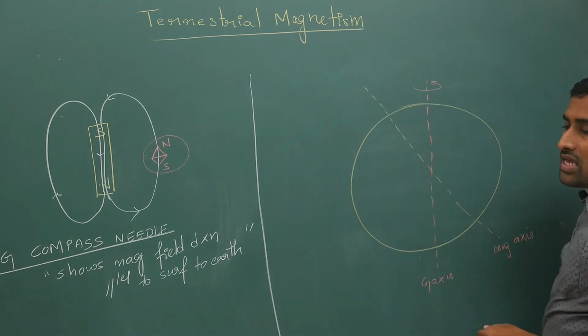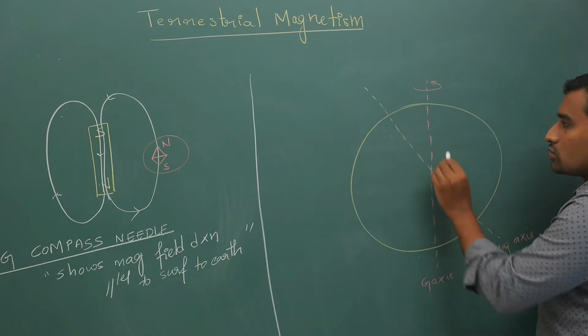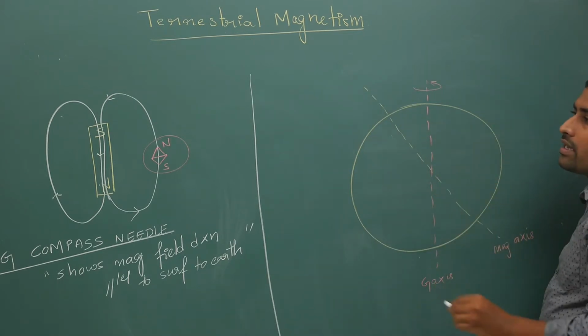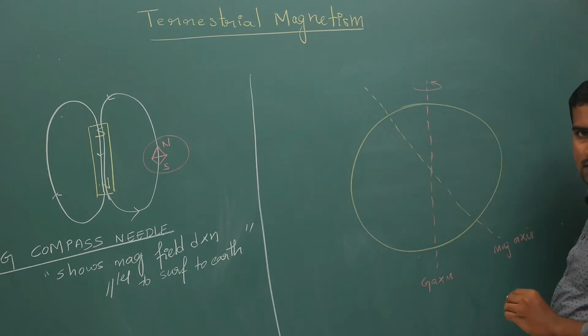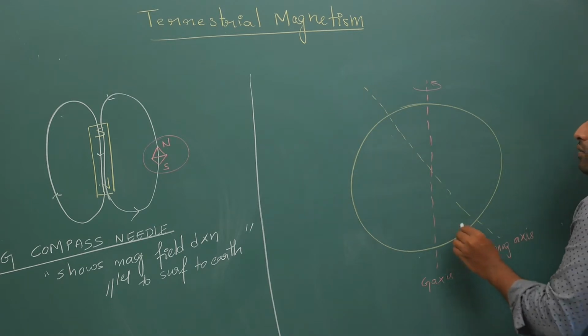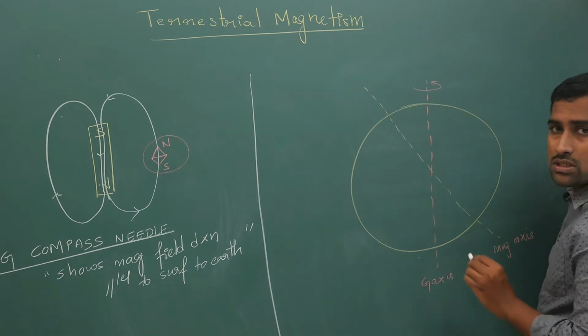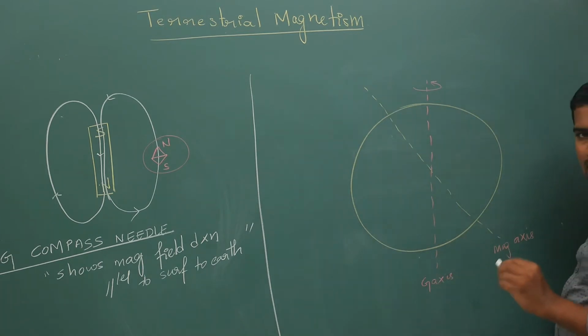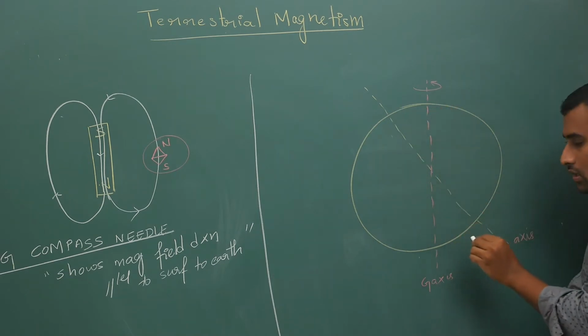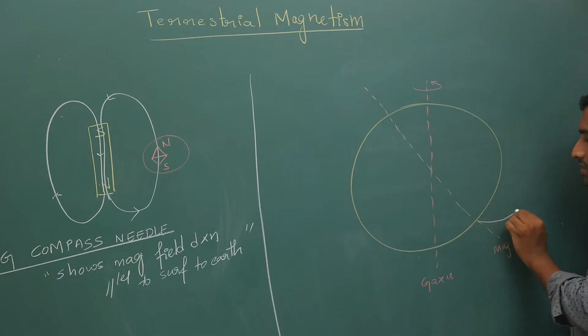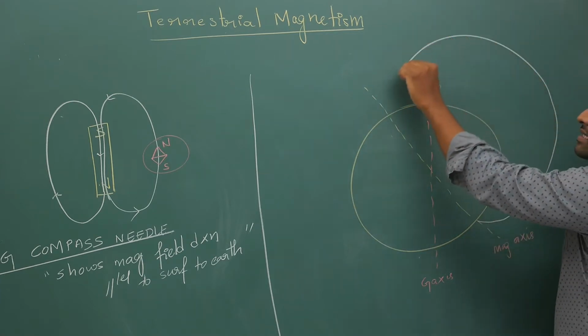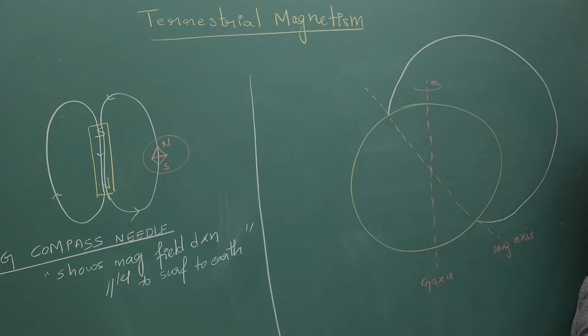Now if you look at these two axes, why is this the magnetic axis? I will tell you. It was found experimentally that your magnetic field lines are coming like this and terminating like this.